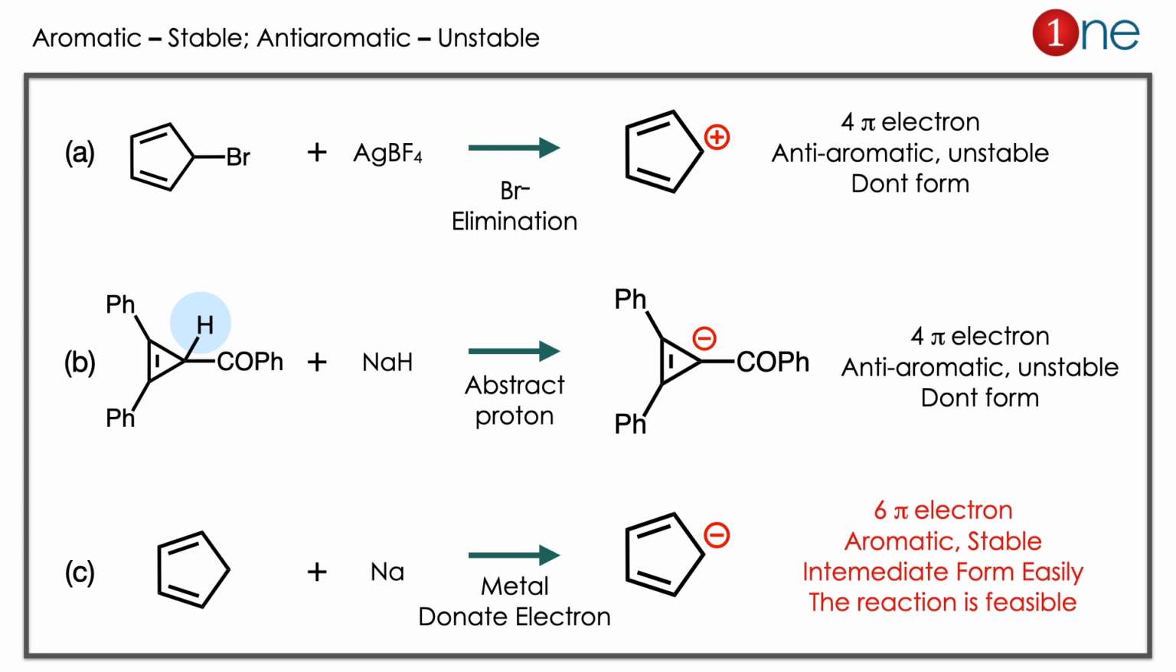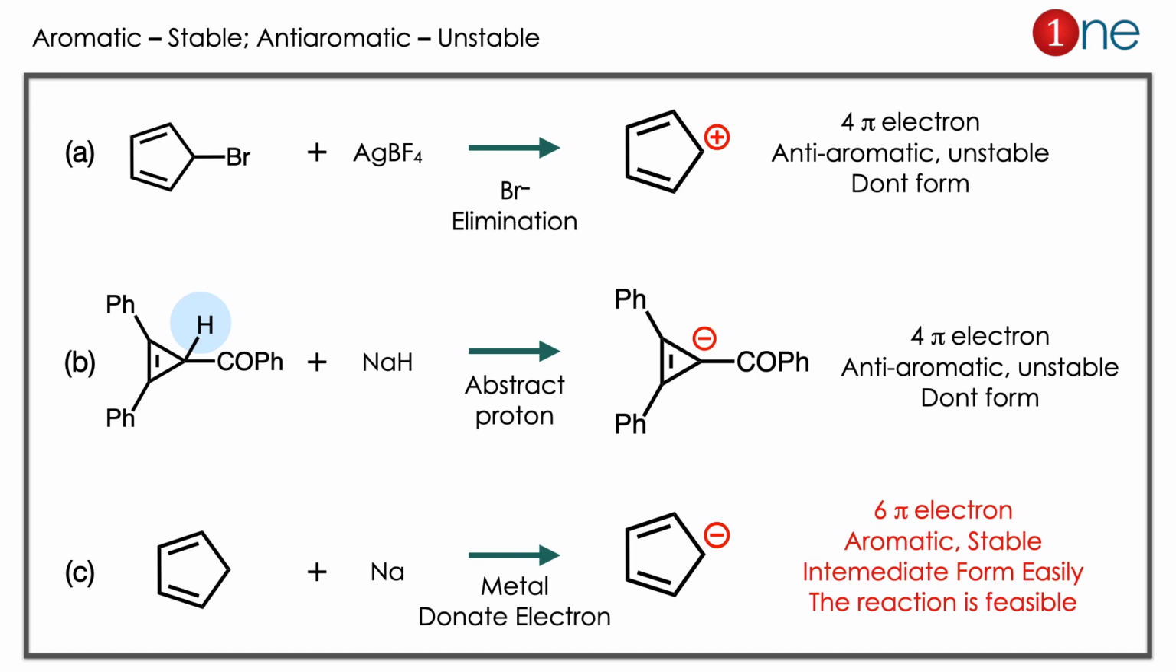Here let us analyze the intermediate in every step. Let us look at A. After leaving the bromine, it forms the cation. It is a cation which is conjugated. It has 4 pi electrons, which means it is anti-aromatic. It is very much unstable. It won't form at all. If you look at B, because you are using a strong base, if you remove the proton there, you have the anion. Again you have 4 pi electrons. The system is anti-aromatic, so it will be very unstable. It will also not form there.